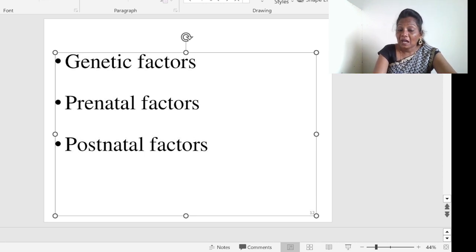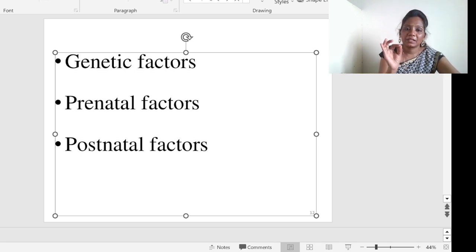But if the mother has given good nutrition, the baby is born very healthy. That's fine. After the birth of the baby, what kind of factors influence their growth and development? Their economic status, their environment, parents' educational status, the number of children, or maybe the child is affected with some health issues, or some injuries happen, or some reactions occur due to a vaccine. These factors also influence the growth and development of a child.